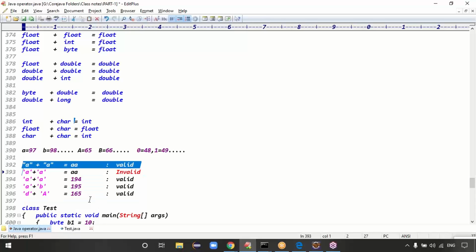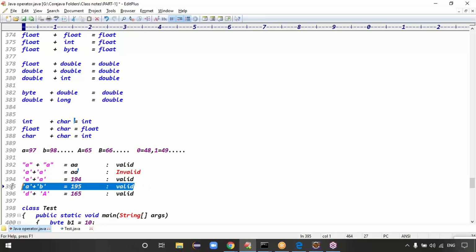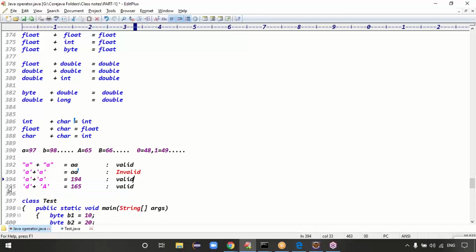String plus string means concatenation, right? Character plus character, is it valid or invalid? Guys, 'a' plus 'a' is what? That's an integer, right? Yeah, this one is correct. 'a' plus 'a' is 194, because it is 97 plus 97, which is 194 only, right? Guys, yes or no? Yeah, 194 is correct, sir.